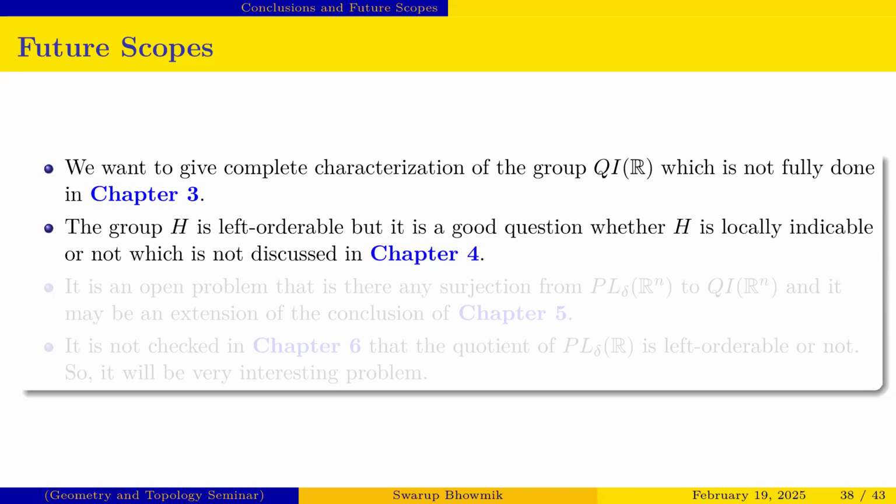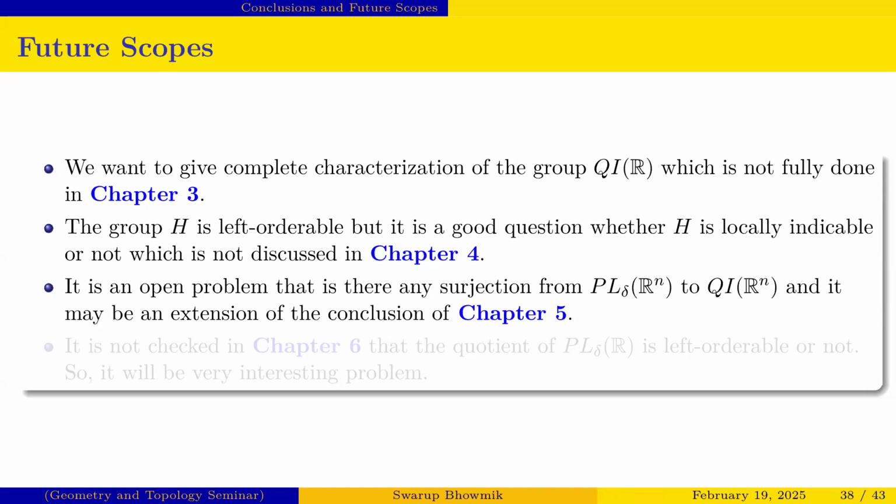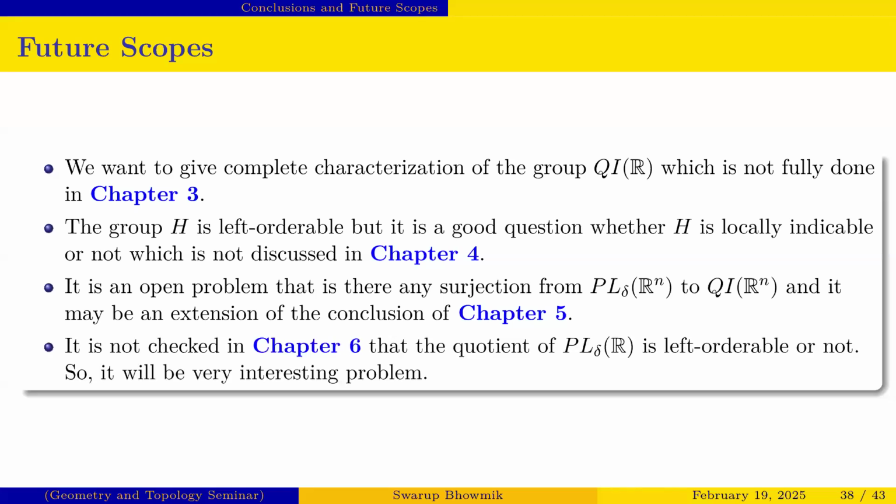So it can be a question for that chapter. Also Sankaran proved that there is an onto homomorphism from the group PL-delta(R) to QI(R), but it is not checked whether there is any surjection from the group PL-delta(Rn) to QI(Rn) or not. So it may be a good question. In the last chapter, it is not checked whether the quotient of that PL-delta group is left orderable or not. So these are maybe some problems from our results.